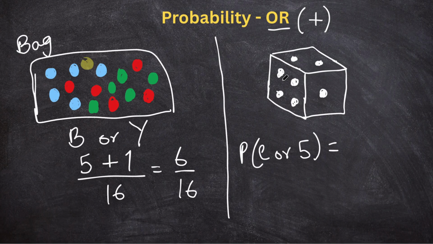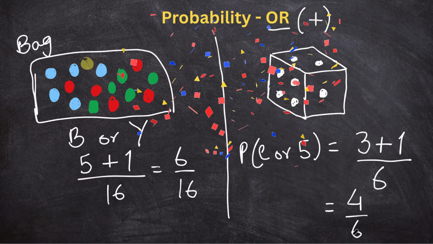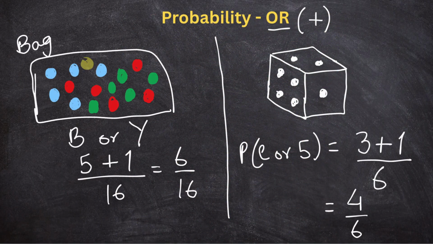Well, even numbers are 3 on a dice: 2, 4 and 6. So again, the total is 6. How many even numbers? 3. OR changes to plus. And what is the probability of getting a 5? It's 1. So the probability will be 4 over 6. It was easy, right?